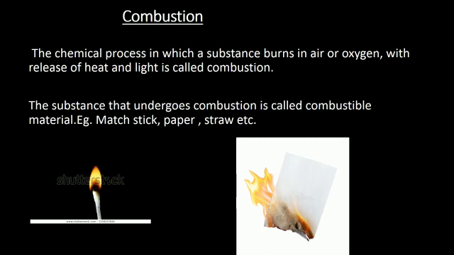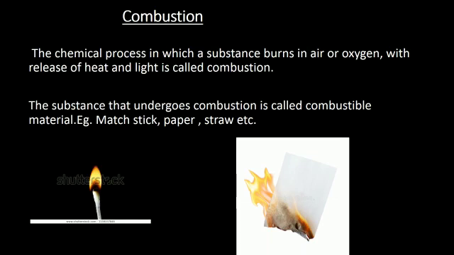Now the substances which undergo combustion, or which catch fire easily to produce heat and light, are called combustible materials, like mastic, paper, straw.